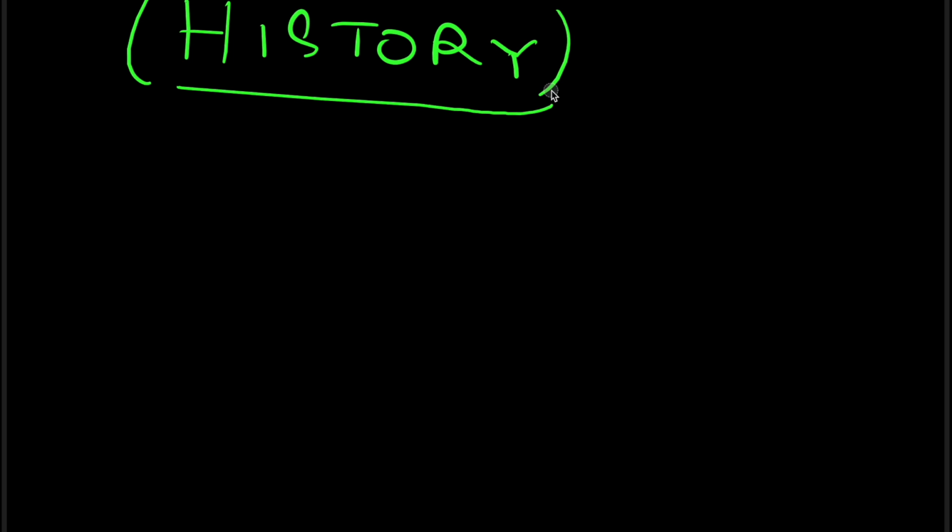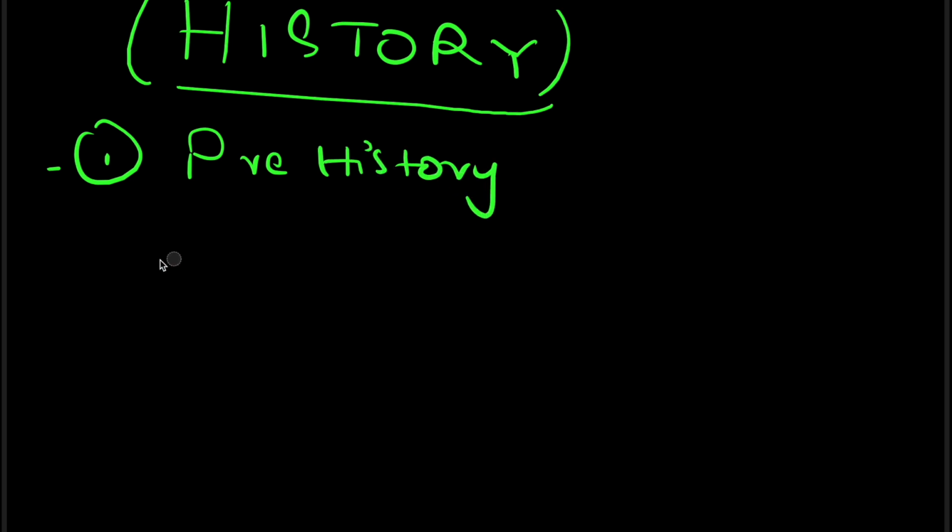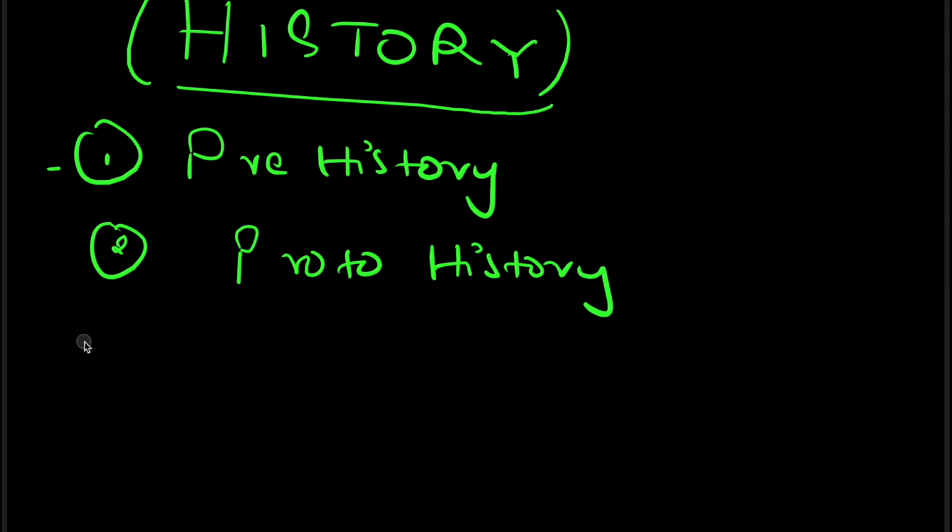Okay, now there are types of history first. Okay, let's see. One is prehistory, second is protohistory, the third is history.